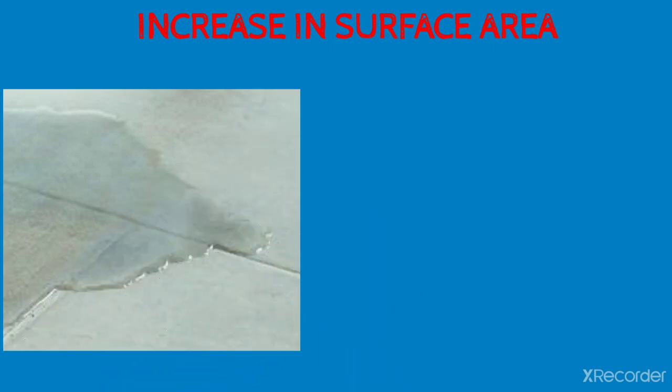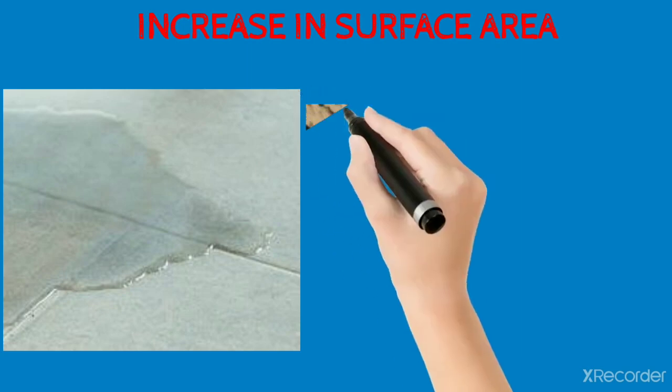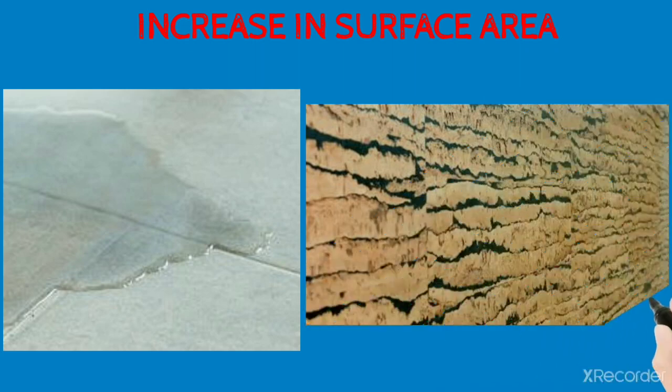When we pour a huge amount of water in less area, it will take so much time to evaporate. When we pour less water in a huge area, it will take very less time to evaporate. We observed that with increasing surface area the rate of evaporation also increases. So we conclude that the rate of evaporation is based on surface area.